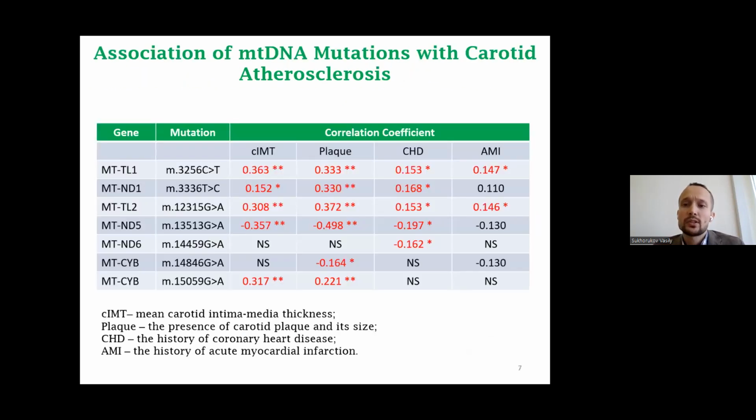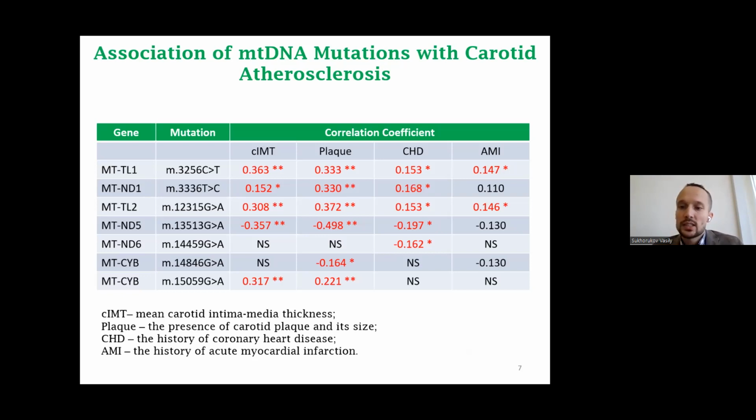Similarly, mitochondrial DNA mutations were found in mitochondrial DNA from circulating leukocytes in patients with atherosclerosis. The heteroplasmy level in human leukocytes was determined by the pyrosequencing method adapted for conditions where both mutant and normal alleles are present in the same specimen.